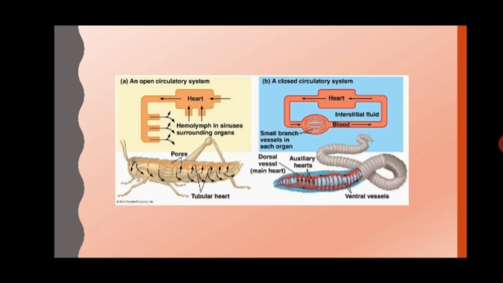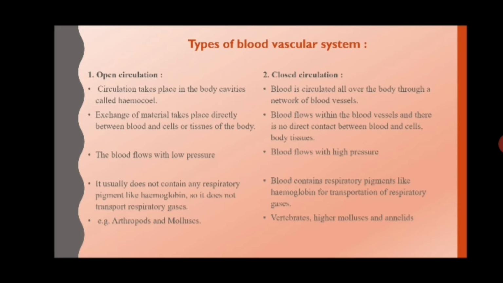Now this is a picture of an open circulatory system and a closed circulatory system. See here, there are cavities over here, and here the whole blood is present. The hemolymph, as it is called, is present over here, and the exchange can take place in the sinuses and all the surrounding organs. While this is a closed circulatory system. So here these red colored ones are the blood vessels, and the blood will only flow through these, and exchange will take place.